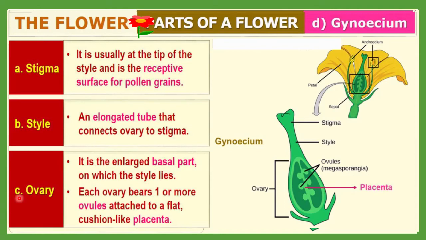Next is the ovary. This is a very important and main portion of this carpel. It is a large basal part on which the style lies. Each ovary bears one or more ovules attached to a flat cushion-like placenta. The placenta is the connective portion between the ovary wall and the ovules, and it is responsible for the transportation of nutrients from the ovary to the ovules. So by this way, by using the placenta, nutrition will be derived by the ovules.